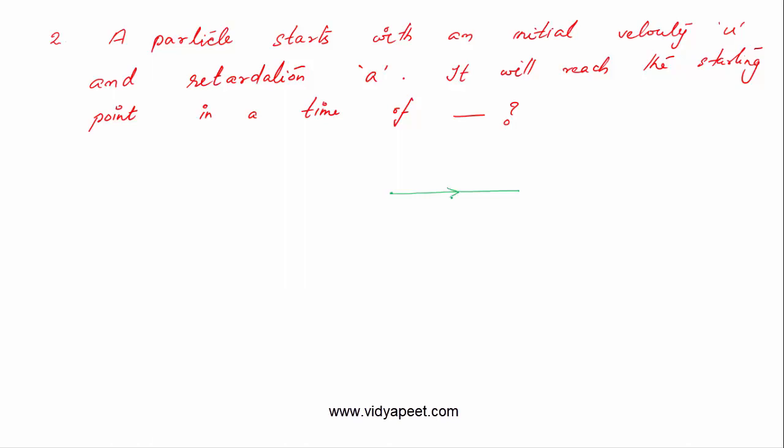அப்படின்னா என்ன மீனிங்னா, once it becomes 0 then it comes back in the same path. So it attains a negative velocity. So negative is a number which is less than 0. So it starts with an initial velocity, say u, then it reduces the velocity at a constant rate and it becomes 0. 0 ஆனதுக்கு அப்புறம் its velocity still reduces. That means its velocity becomes negative, so it comes back. அப்போ திருப்பி அது இந்த பாயிண்ட்டுக்கு வரதுக்கு, so it starts from here and then goes and comes back. So what is the total time taken by it? That is a question, that's an interesting question, a question of great conceptual importance in physics.